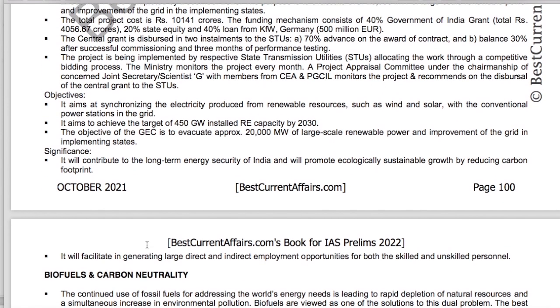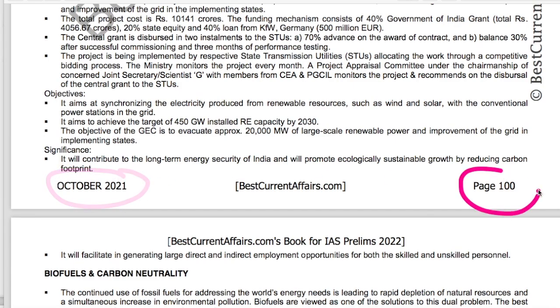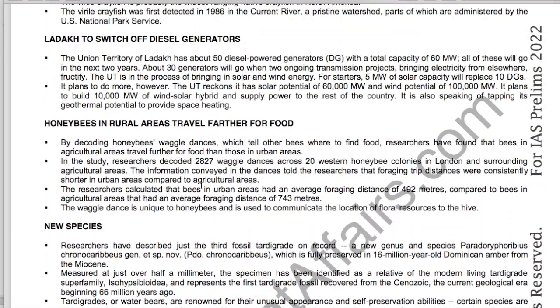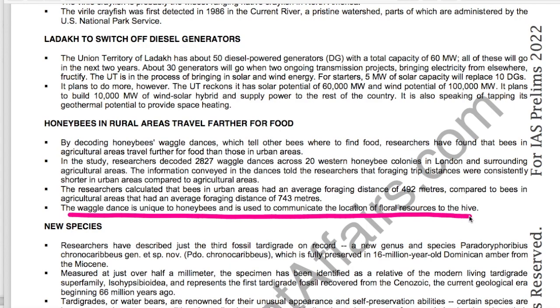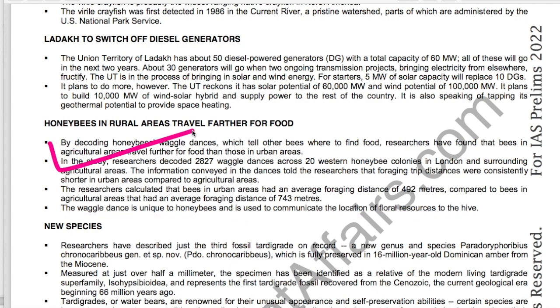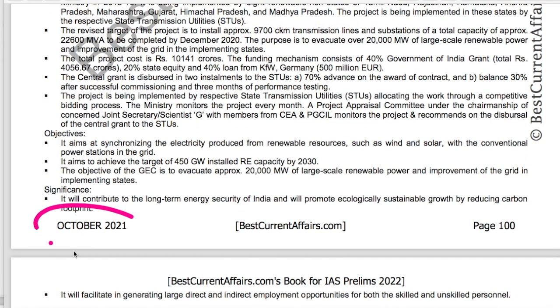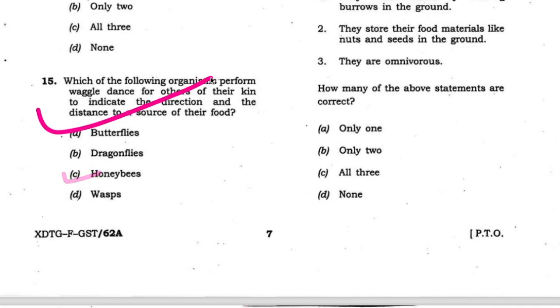Now see, this is our October 2021 current affairs book. On page number 100, there was a news, honeybees in rural areas travel farther for food. By decoding honeybees' waggle dances, which tell other bees where to find food, researchers have found that bees in agricultural areas travel further for food than those in the urban areas. The waggle dance is unique to honeybees and is used to communicate the location of floral resources to the hive. This news was there in October 2021 current affairs book, page number 100. Therefore, C is the answer, and this question is solved.